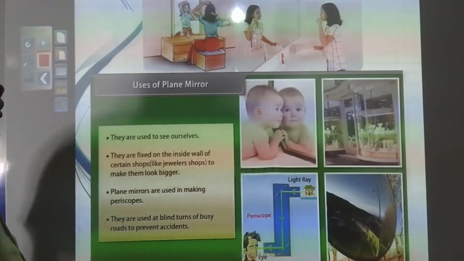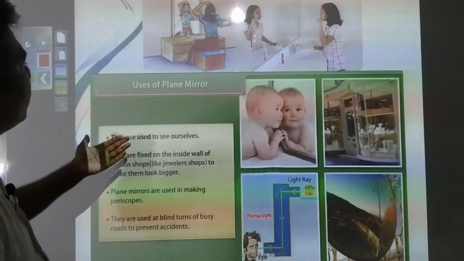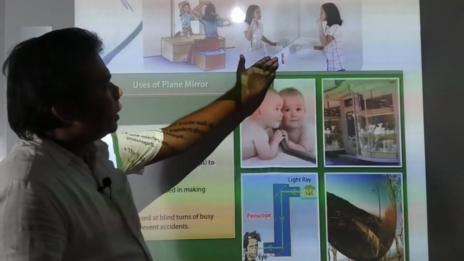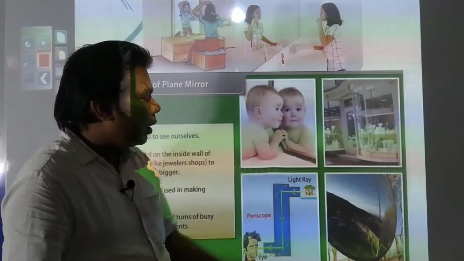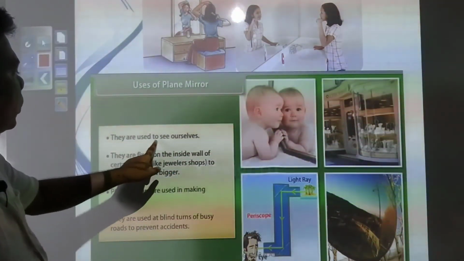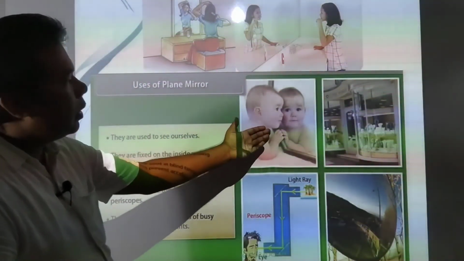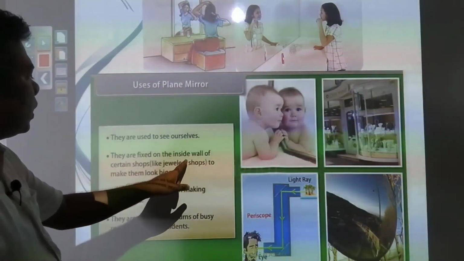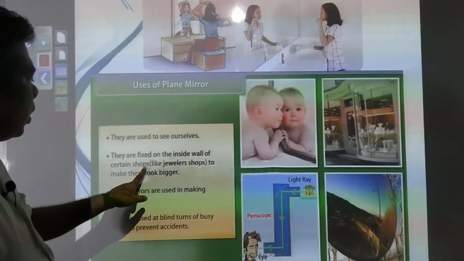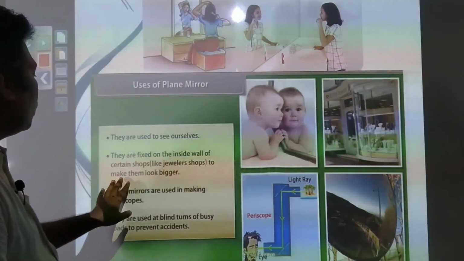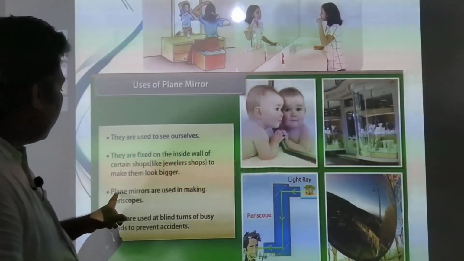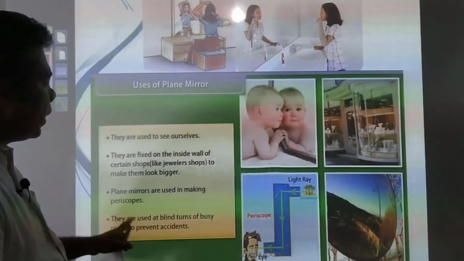So here we will see some uses of plane mirrors. You can see in the figure how we use them and what the uses are. First of all, they are used to see ourselves. They are fixed on the inside wall of certain shops like jewelry shops to make them look bigger. You might have seen that. Plane mirrors are used in making periscopes.